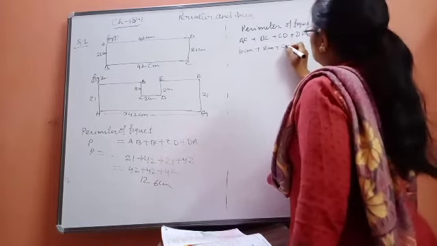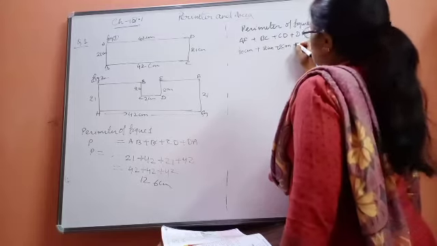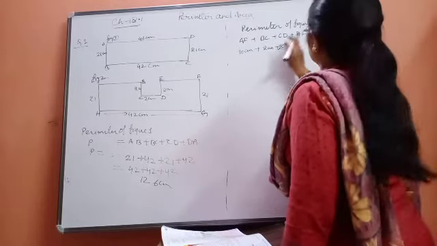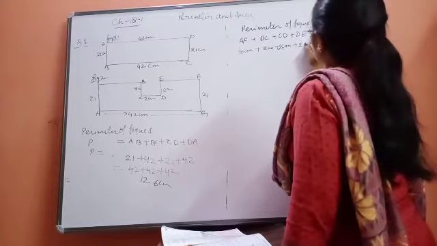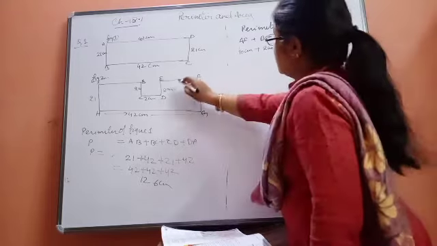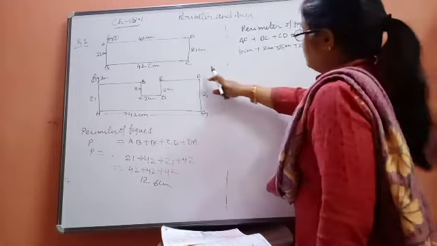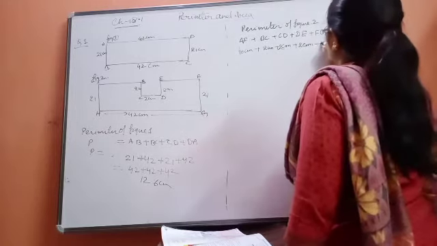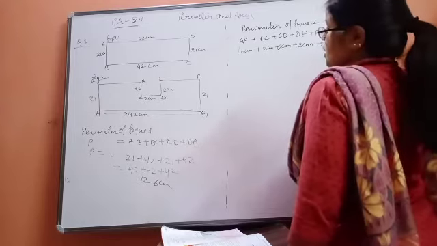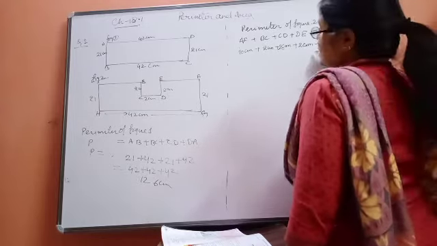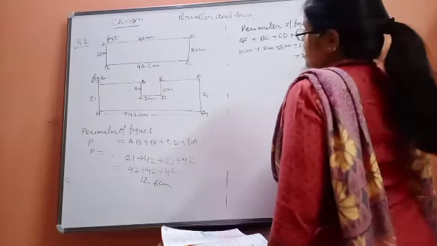CD is 2 cm. DE is 2 cm. This EF we have already included. Now come to FG, 21 cm, plus GH 42 cm, plus HA 21 cm.